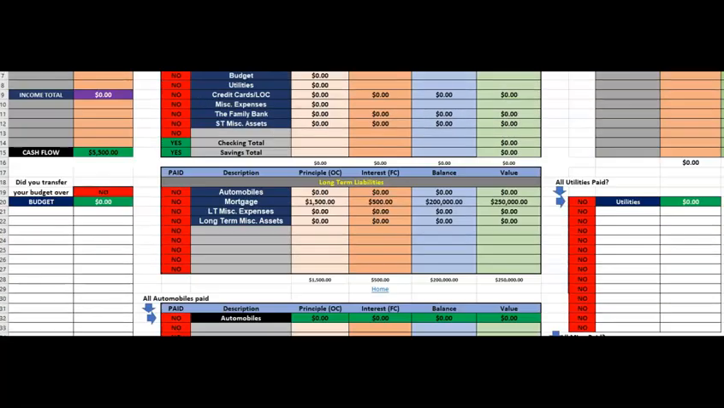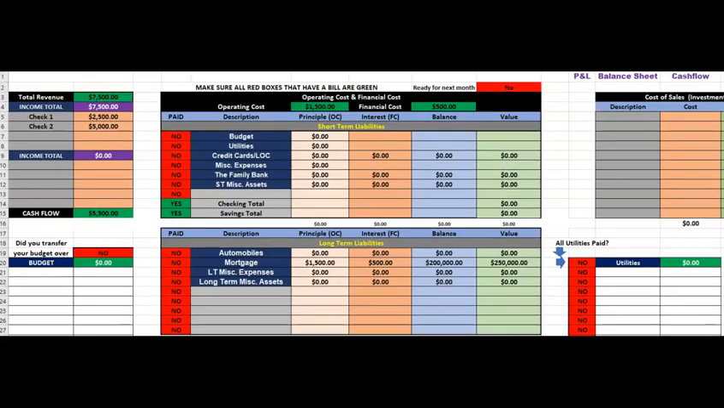Okay, so we have our profit and loss, balance sheet and cash flow built into this. If we look at this now, we have 7,500 coming in. We have a cash flow of 5,500. We're going to enter more information, but to test this out, we're going to test it on each little section. So for the mortgage, we have operating costs of 1,500.